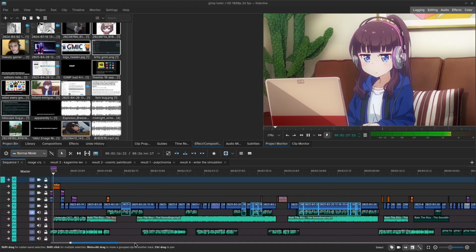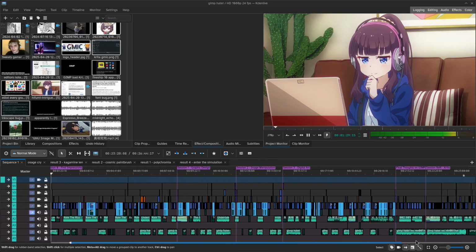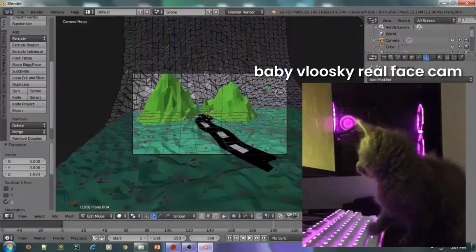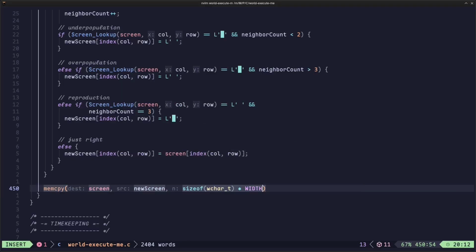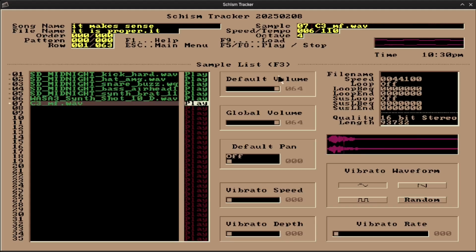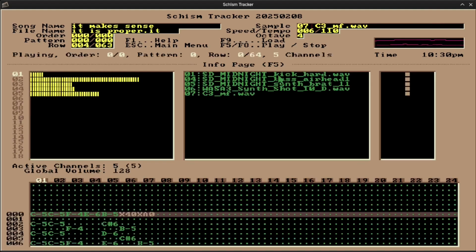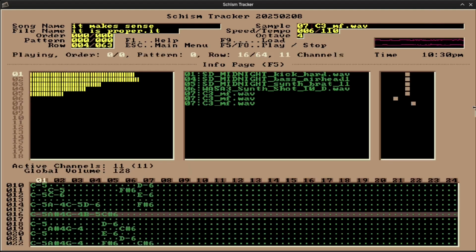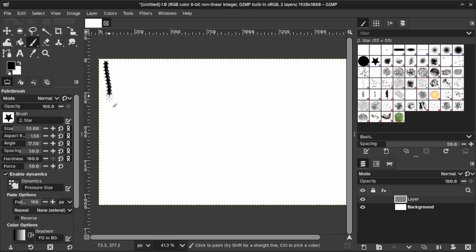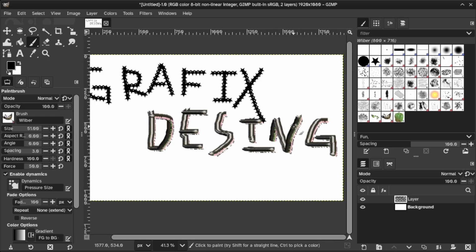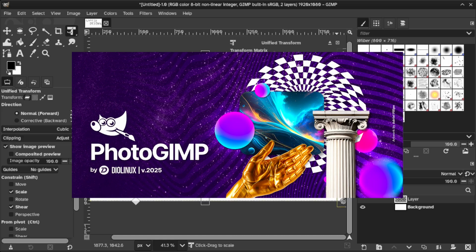So briefly, here's a few weird apps that I successfully learned. I use Kdenlive to edit these videos. No, I'm serious. I'm an avid Blender user since birth. I use NeoVim to write code, and I know how to operate MS-DOS era music software. I'm saying, I'm no stranger to strange keybinds and workflows. I don't mind the weird shortcuts. I'm not an idiot. I don't expect this to work like Photoshop or even Krita. I know I will need to look things up, and I know I'll need to change the way I think. I even went as far as to not use PhotoGIMP for this video.